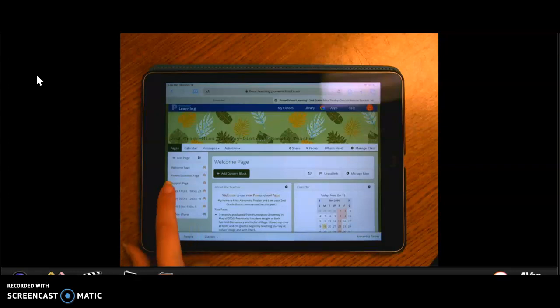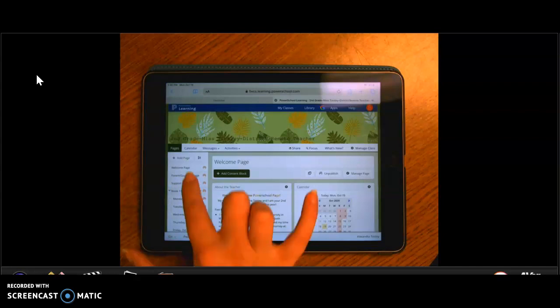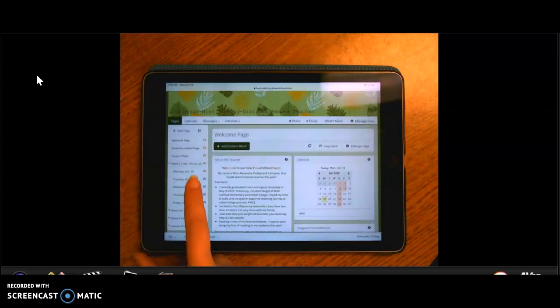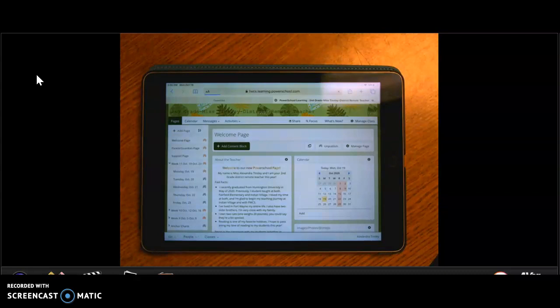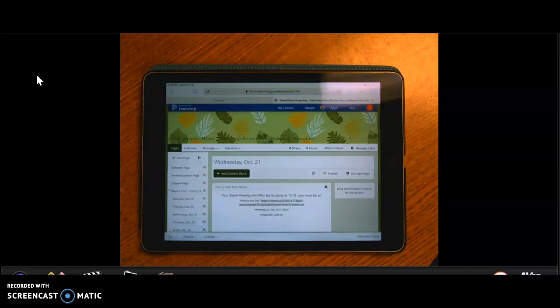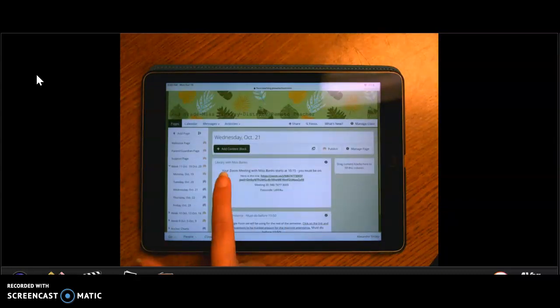I'm going to click on the little arrow right next to week 11. So now all of my days drop down and I will click on Wednesday. So you will do this every Wednesday. So your very first link is going to be Library with Miss Banks.